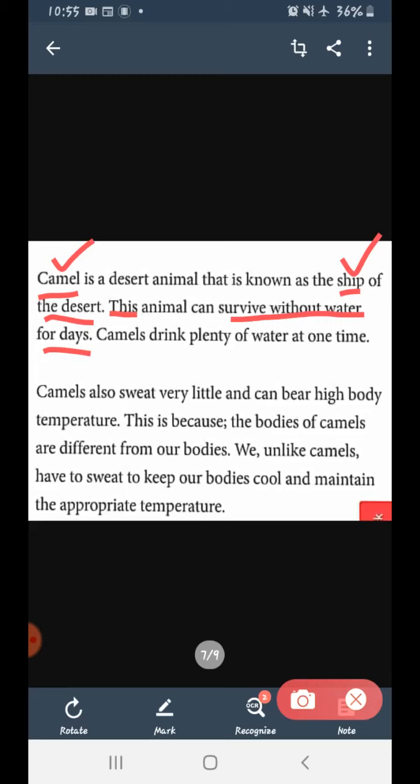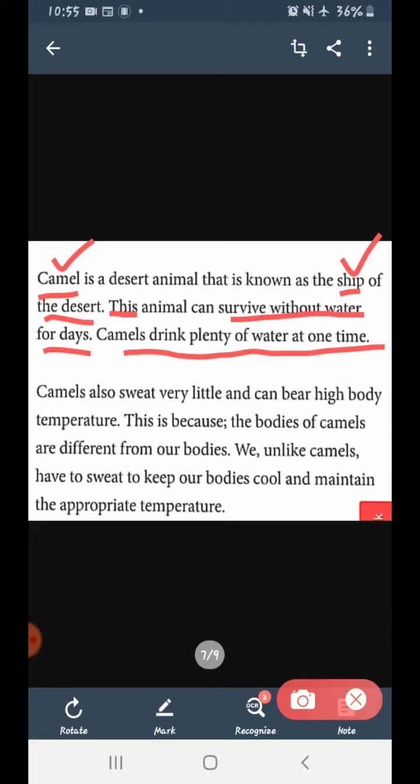Okay, so it is only with the help of the hump that camels are able to survive in the long run. They are able to live without drinking water for many days. Clear? And upon getting water, whenever they get a chance to drink, camels drink plenty of water at one time.